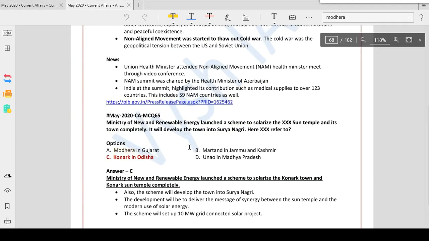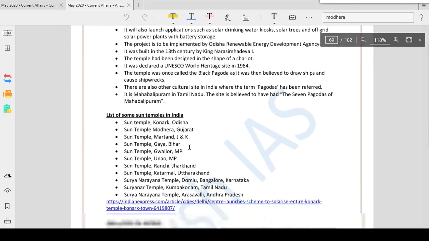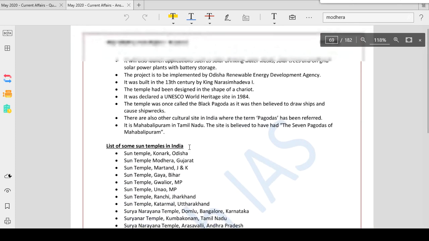See here, the news plus the explanation, and I also gave an extra list of sun temples. So next time when UPSC asks a match the following, you will know the locations. Okay, 12 famous sun temples in India. It's an Indian Express article, and this question is framed based on that only.